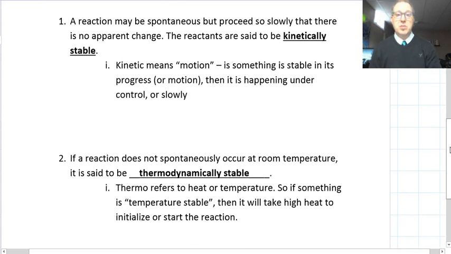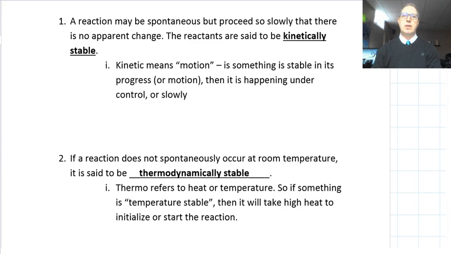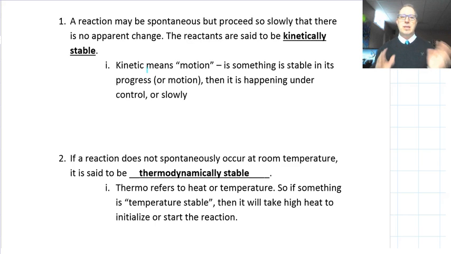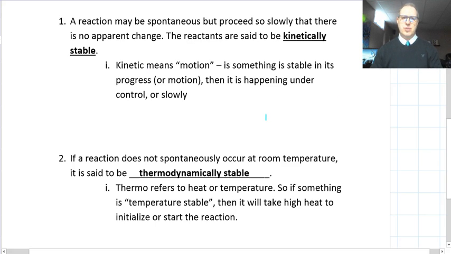A reaction may be spontaneous, but proceeds so slowly that there's no apparent change. The reactants are said to be kinetically stable. Now, kinetic means motion. So something is stable in its progress or its motion when it's happening under control or happening very slowly. So kinetically stable means it's not very unstable, right? It's not like this reaction will proceed violently and very quickly. It's pretty stable. It may be so slow that you don't even notice it.